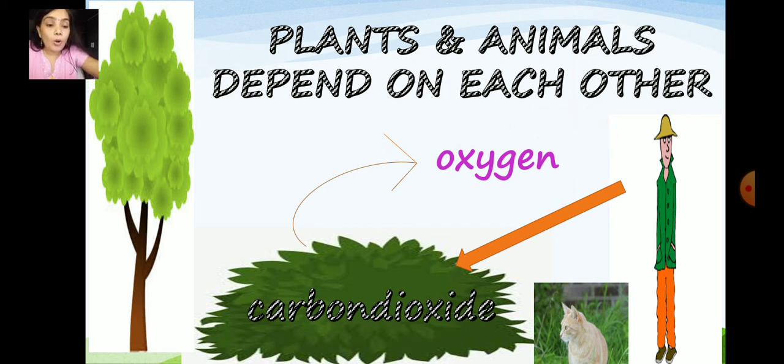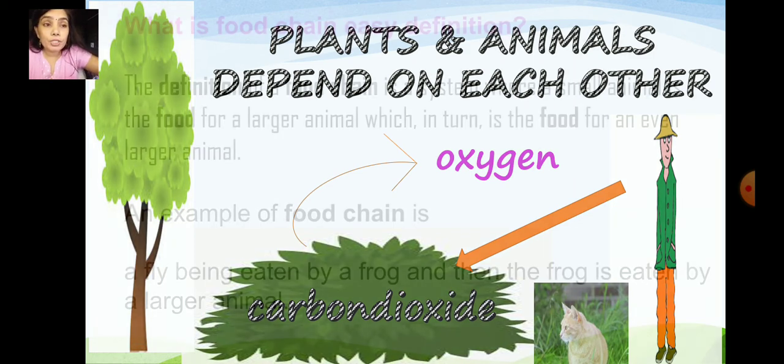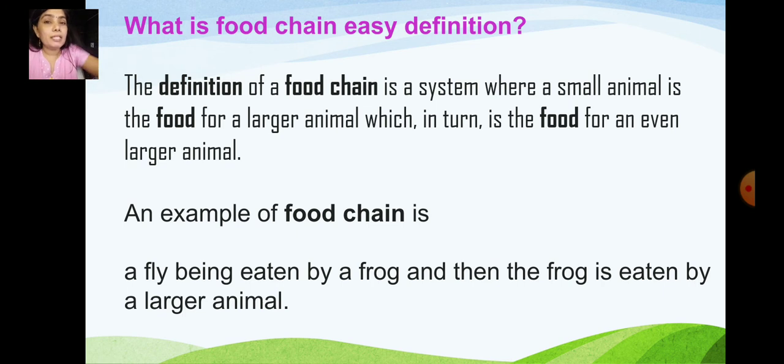Now, we have already studied about the food chains. So, what is a food chain? Do you remember? Yes, a food chain is where a small animal is the food for a larger animal, which in turn is the food for an even larger animal. Example: a fly, have you seen a butterfly, grasshopper? It is eaten by a frog.